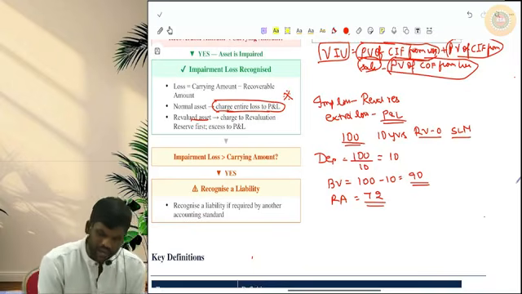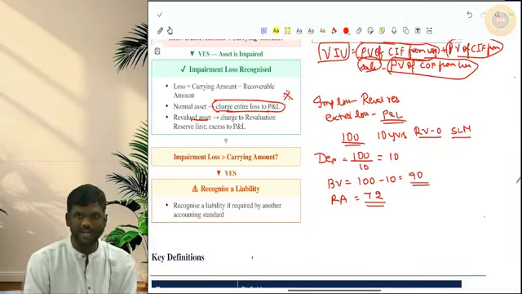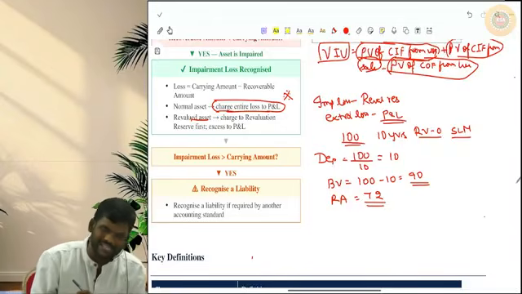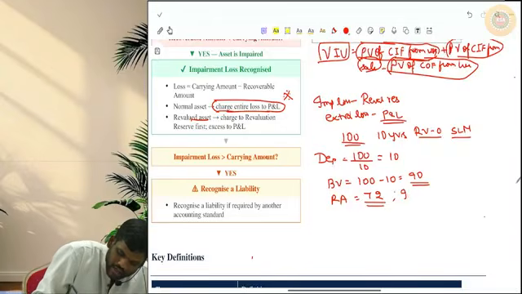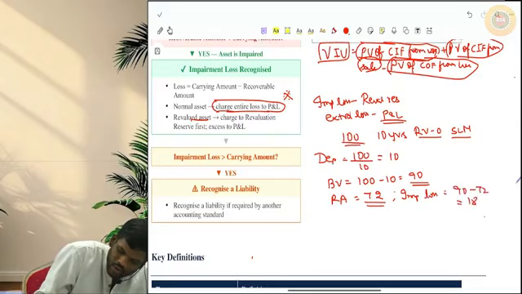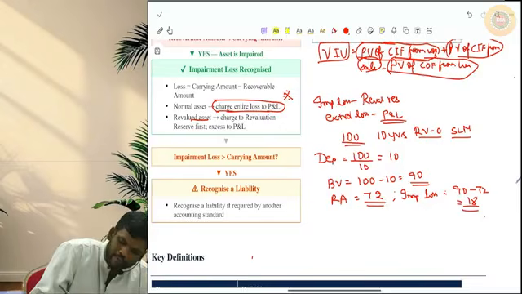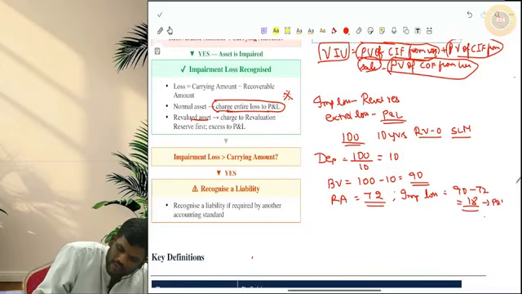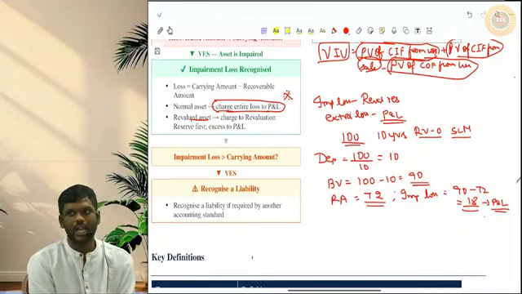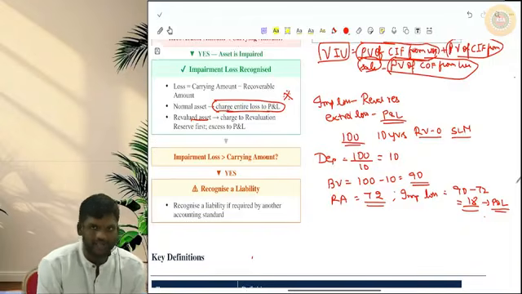72 is the recoverable amount. Carrying amount is 90. So recoverable amount is less than carrying amount, and there will be an impairment loss of 90 minus 72, which is 18. 18 is the impairment loss. Assume I am following only the cost model, so I will charge this to P&L. Okay. So this is how you will do it in the first year.